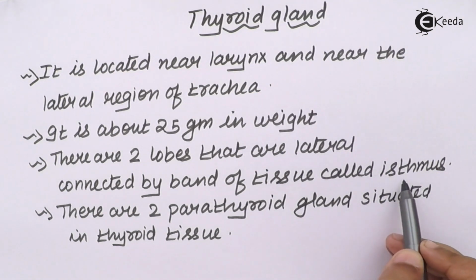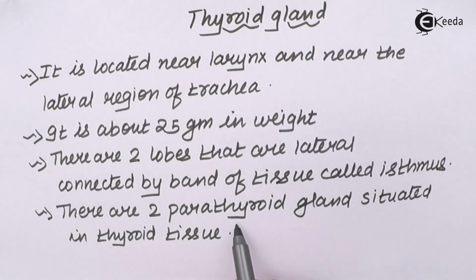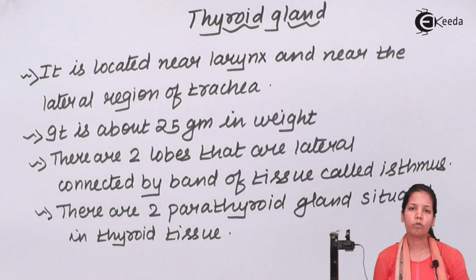There are also two parathyroid glands which are present in your thyroid tissue, and these parathyroid glands have greater importance. They also produce certain kinds of hormones which have a crucial role.